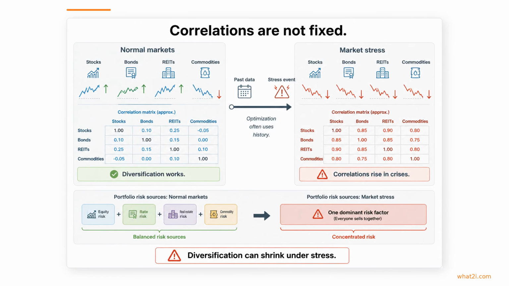Correlations add another layer of uncertainty. Optimization usually relies on historical relationships between assets, but those relationships do not stay fixed over time. In stressful markets, assets that once looked nicely diversified can start moving together, and the protection you expected can shrink right when you need it most.